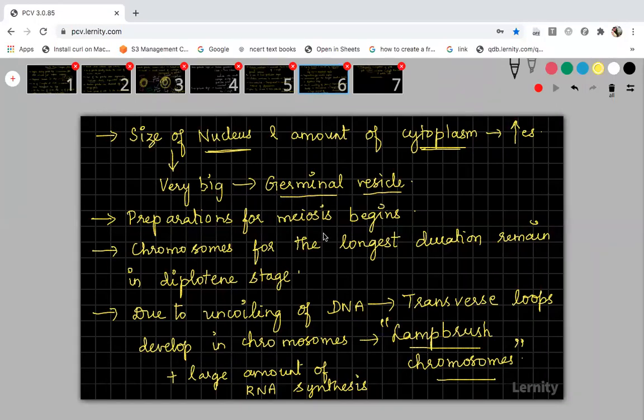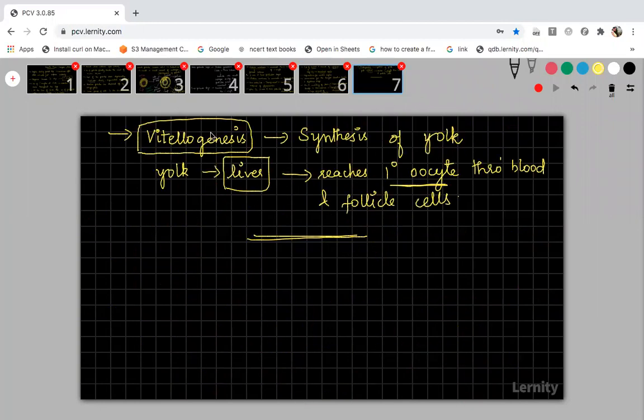And then the preparation for meiosis also begins here. Chromosomes for the longest duration remain in the diploid stage. Due to uncoiling of DNA, transverse loops will develop that will lead to the formation of lampbrush chromosomes. And during the formation of lampbrush chromosomes, a large amount of RNA synthesis will take place. And vitellogenesis, synthesis of yolk, will also occur during the growth phase. The yolk is first synthesized in the liver, and then through blood and follicular cells, it reaches the primary oocyte. Okay.